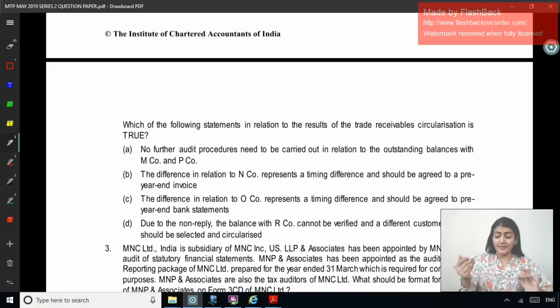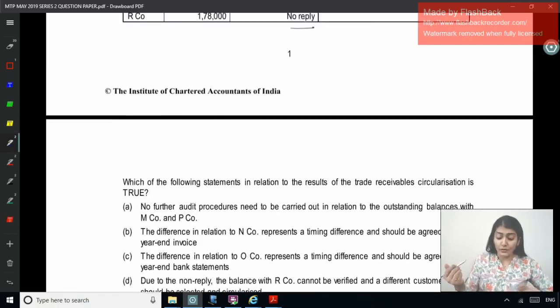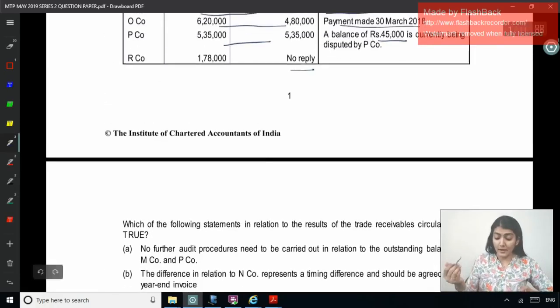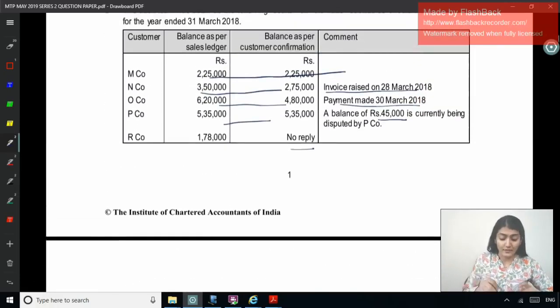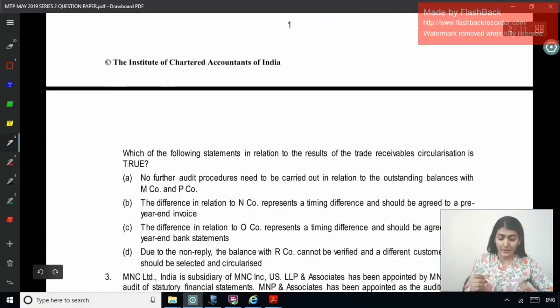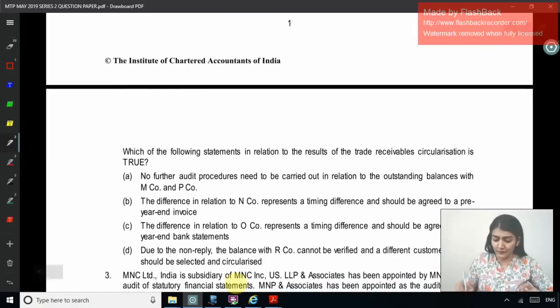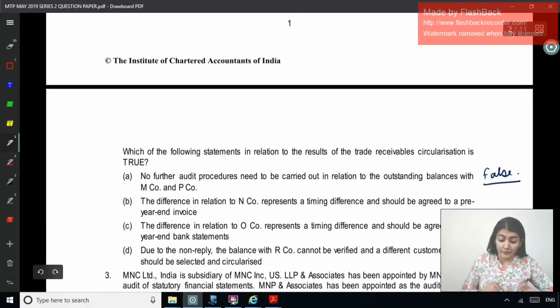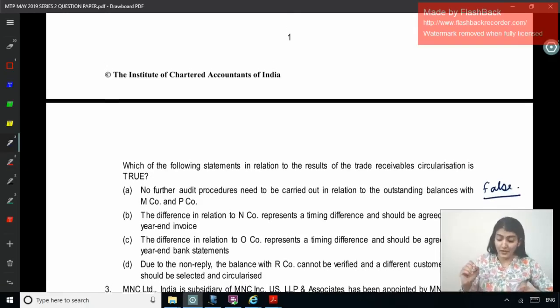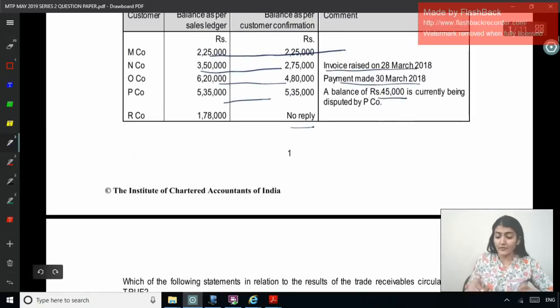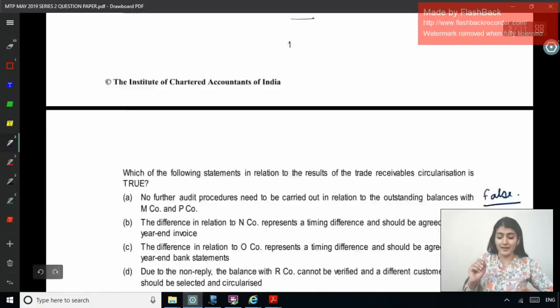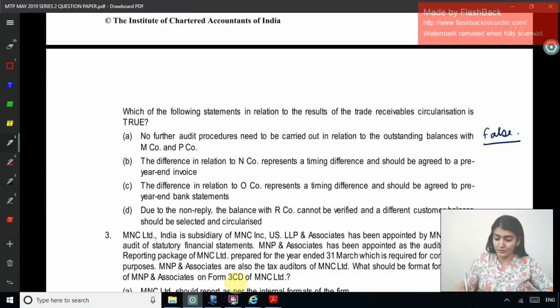Right, so we've already seen a similar question. No further audit procedures need to be carried out in relation to the outstanding balances of MN company and PN company. No further procedure, that is false. Right, still we will do the further checking. The difference in relation to N company represents a timing difference and should be agreed as a pre-year end invoice. So the invoice was raised before the year end, so this should be considered true. Right, so we've already found our answer.